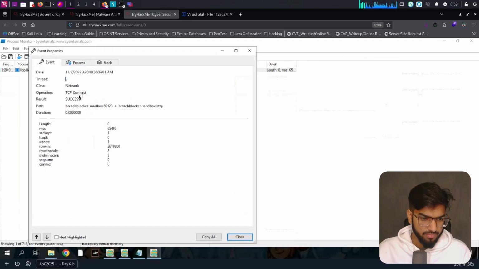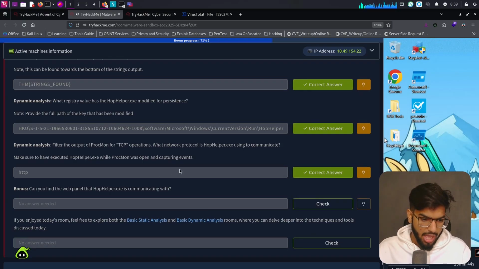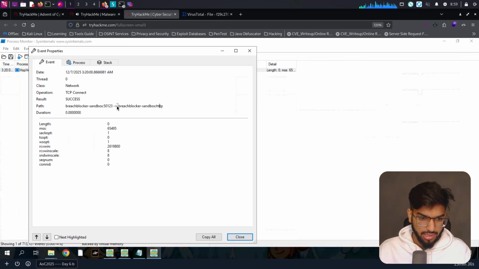We see it's HTTP that is being used there. So we can enter HTTP, press check, and that's the right thing. Okay, bonus: can you find the web panel that hophelper.exe is communicating with? Yes, we do get the panel here that it's communicating with.